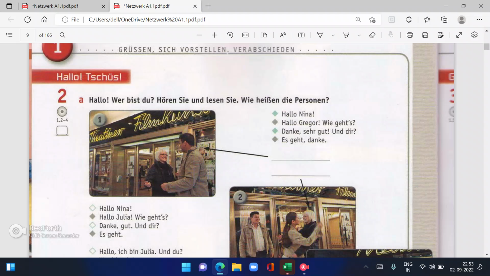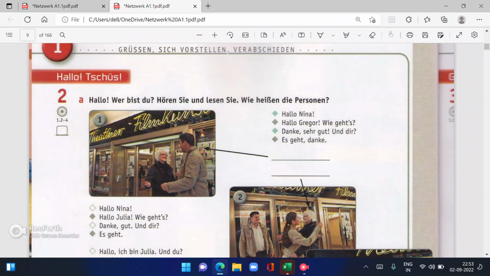Und dir? And you? Es geht. Es geht is I'm fine, I'm okay. So it's not very good or not bad, it's like I'm okay. So if I ask you, you can always say, es geht, danke. Okay.